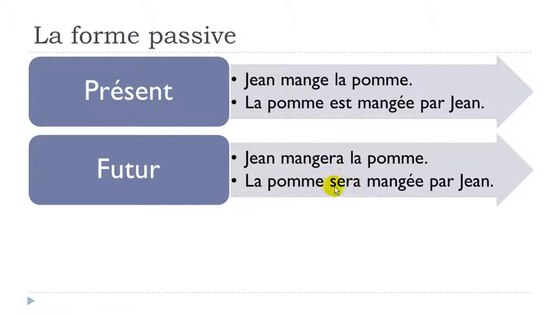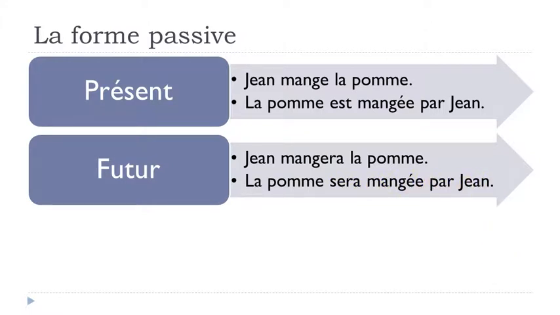So that's the only thing that will change. So you definitely should know by heart all the forms of être, and obviously avoir, but not avoir for this lesson, but still. So you should know them by heart because you will have to use them. For instance, in this passive form, you must use them. So la pomme sera mangée par Jean.